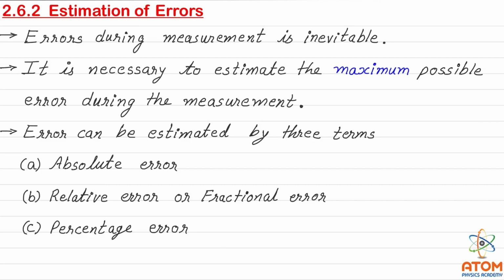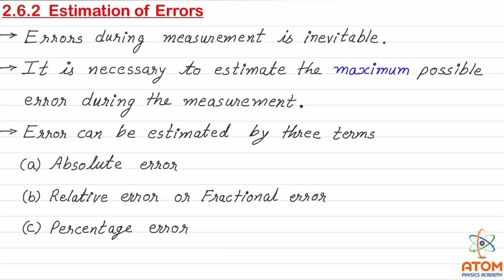Suppose we are measuring the length of a pen with a meter scale and the measurement comes to 12.2 centimeter. The question remains whether it is 12.21, or 12.25, or 12.29. That has not been measured on the meter scale. So the error remains.